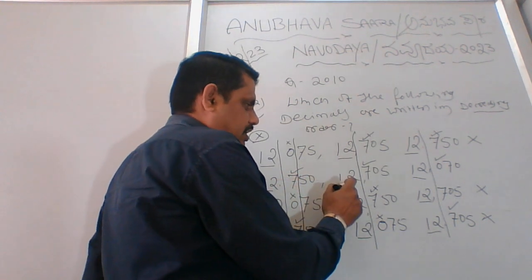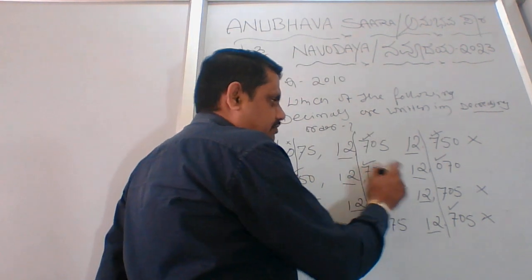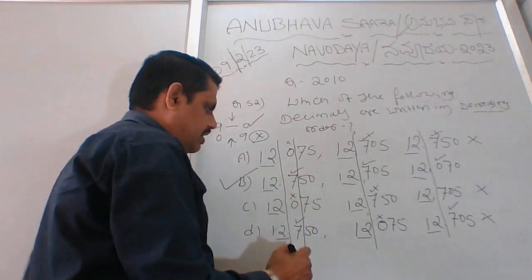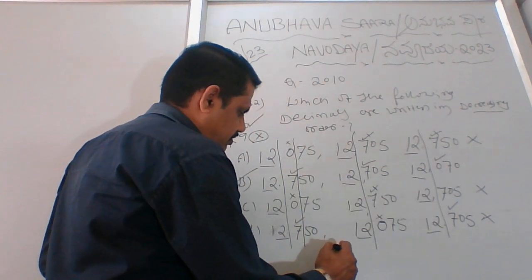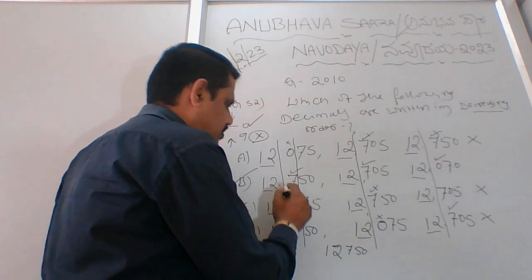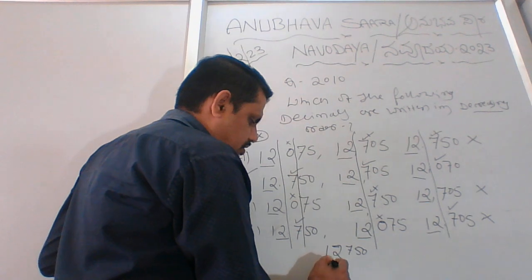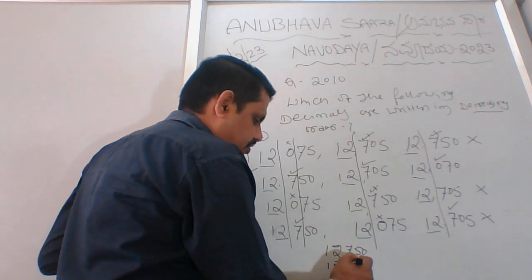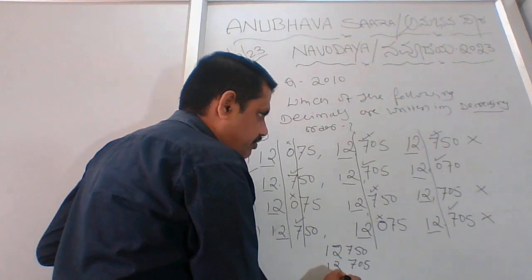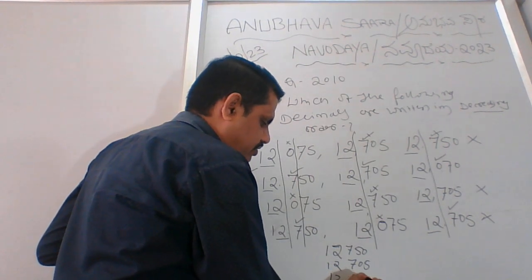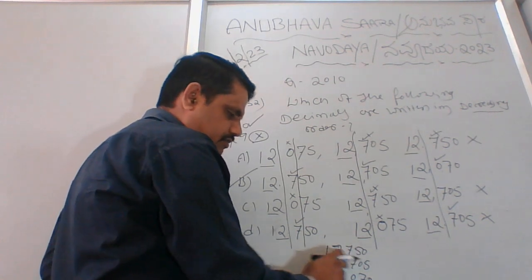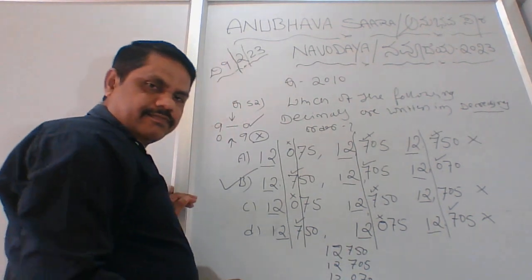So the decreasing order says 12,750. Again 12,705, again 0, 7, 0. I'll write it here: 12,750, then 12,705, then 12,070. That means 750, 705, only 70.